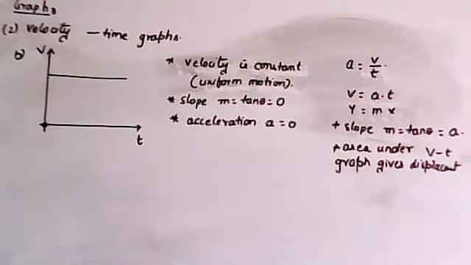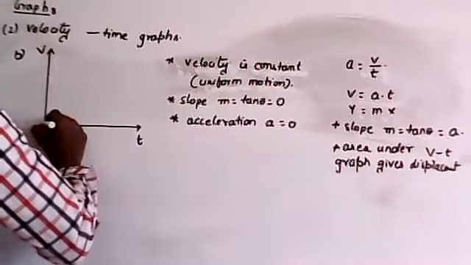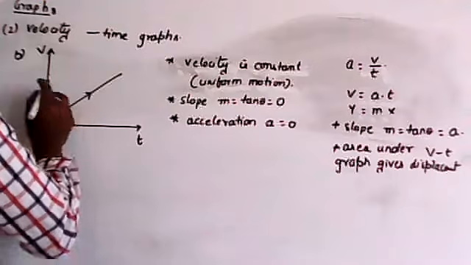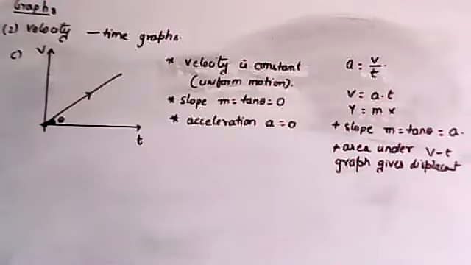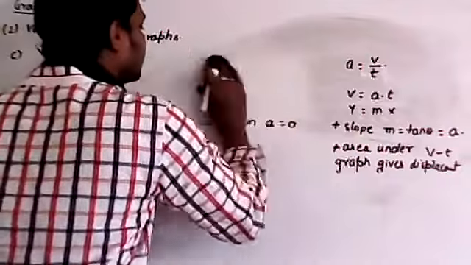Are you clear up to here? Now shall I move to the next point? For example, if the graph is like this, in this graph, velocity is increasing.